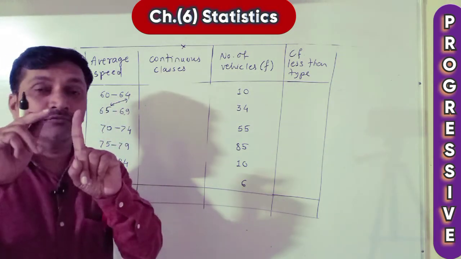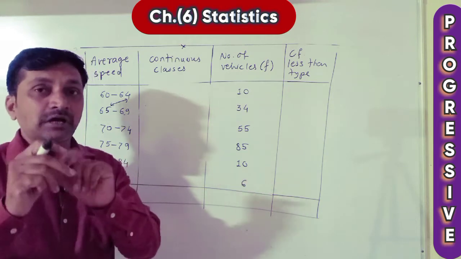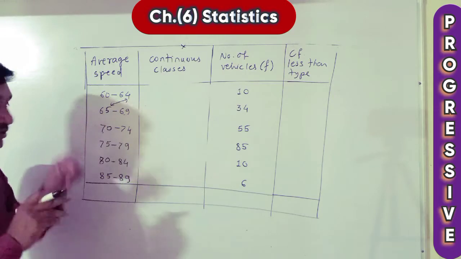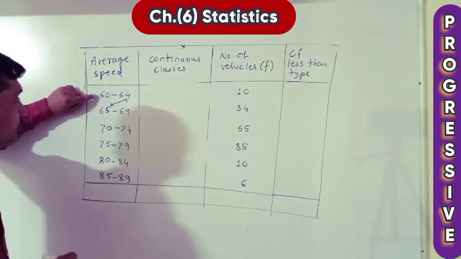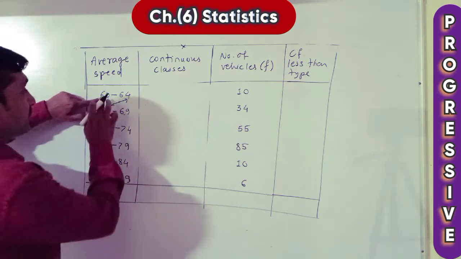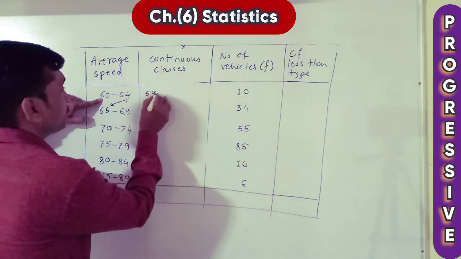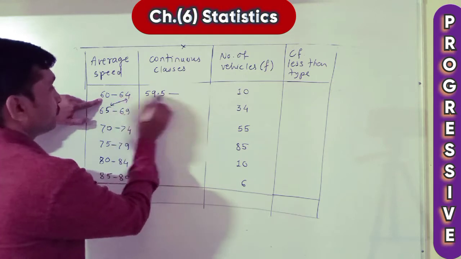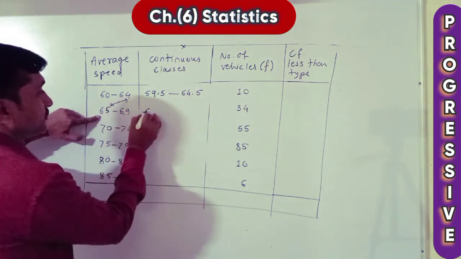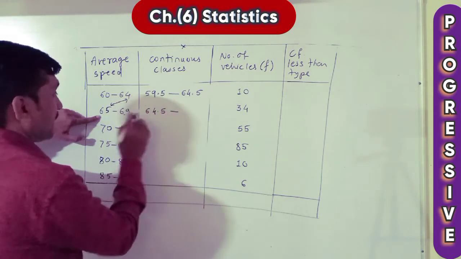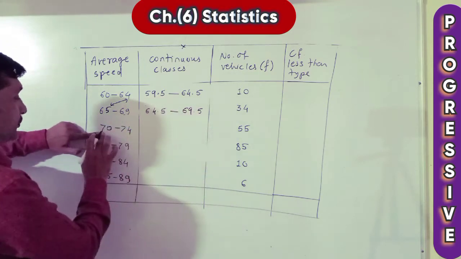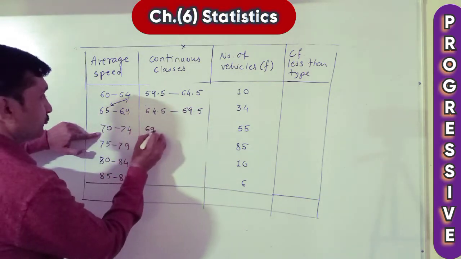Okay. Now half of 1 means 1 upon 2, 0.5. What we have to do: subtract 0.5 from the lower limit, add 0.5 to the upper limit, continuously. Subtract 0.5 from here, we get 59.5. Add 0.5 here, 64.5. Subtract 0.5 here, 64.5. Add 0.5 here, 69.5. Subtract from here, 69.5.